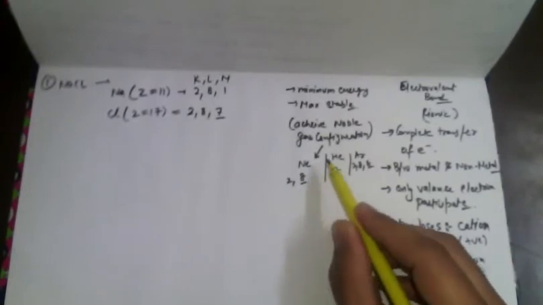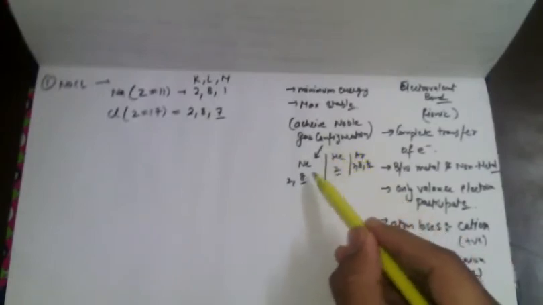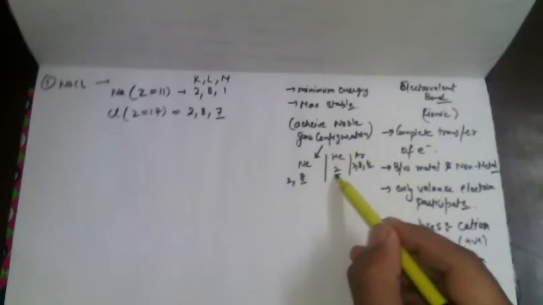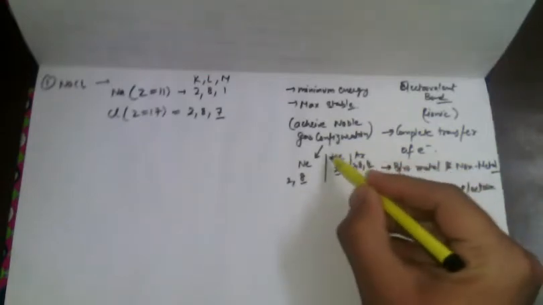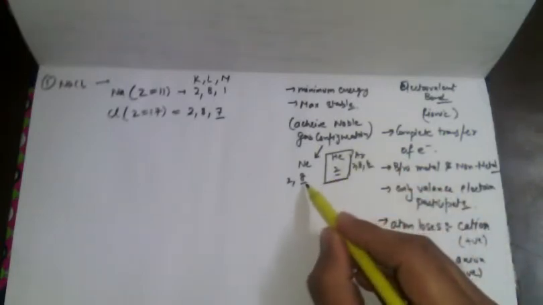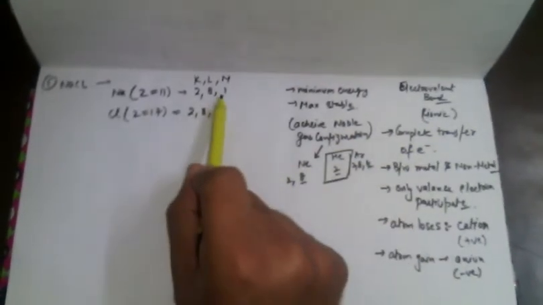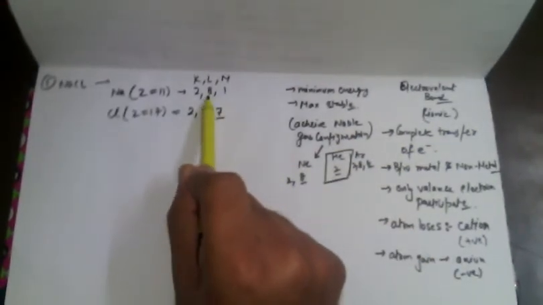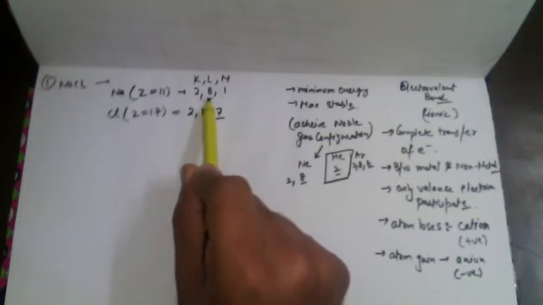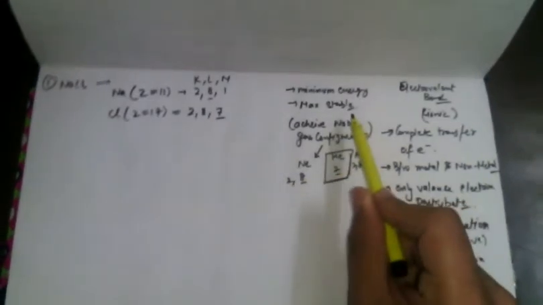So we call it as achieving nearly noble gas configuration. It may achieve the 8, it may achieve the 2. This one is the exception. We used to say that they will achieve the 8. So when the sodium loses one electron, their outermost shell has the 8 electrons. It means now sodium has achieved the noble gas configuration. Now they are able to form the stability.